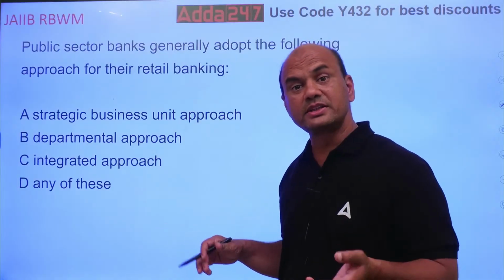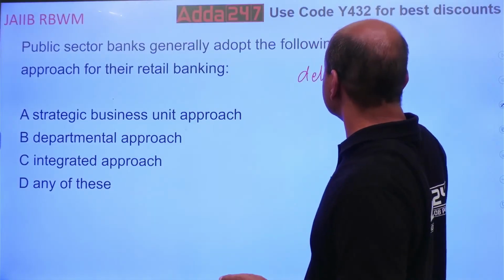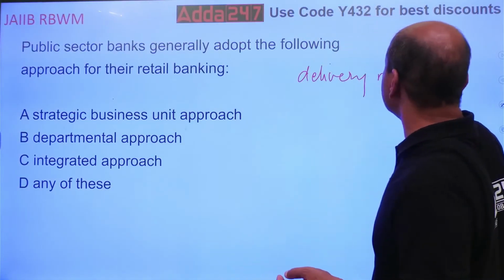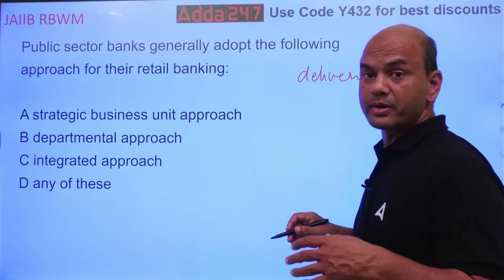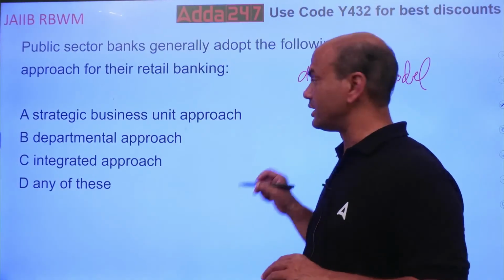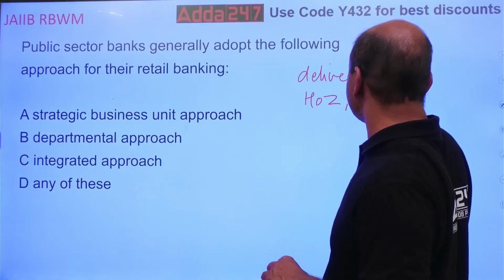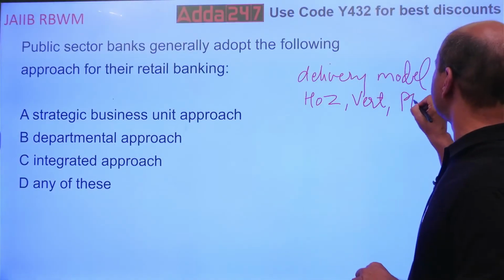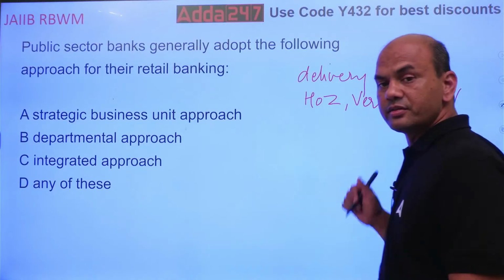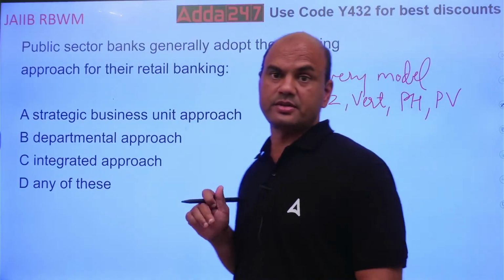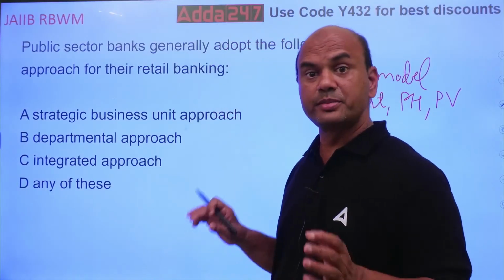There is one more called as delivery model. If you get this delivery model question, then the answer is horizontally organized model, vertically organized model, predominantly horizontally, and predominantly vertically. See this. Horizontally organized model, horizontal, vertical, predominantly horizontal, PH I'll write it, and PV, predominantly vertical. So these are the models in delivery models. Okay? Got it?